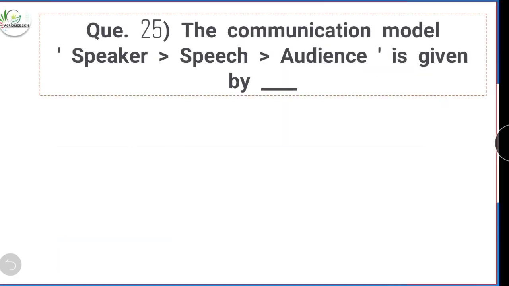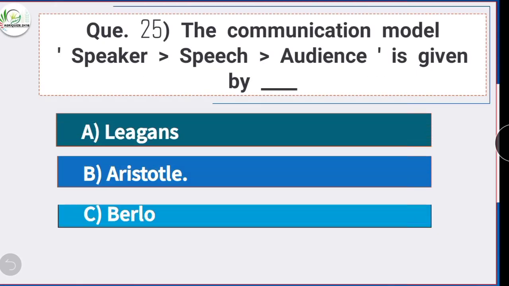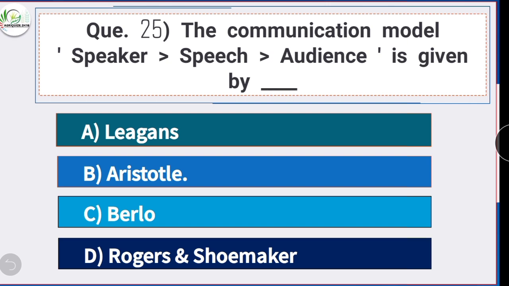Question number 25. The communication model, that is speaker, then speech, then audience, is given by. Option B is the correct answer, Aristotle.